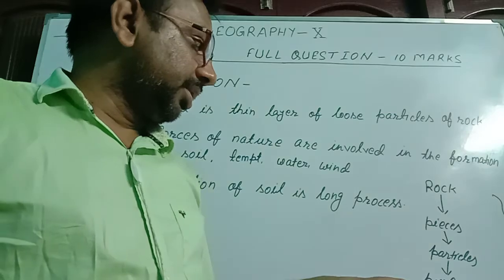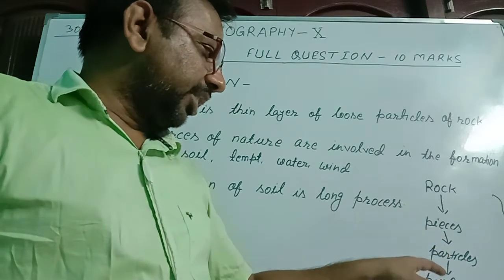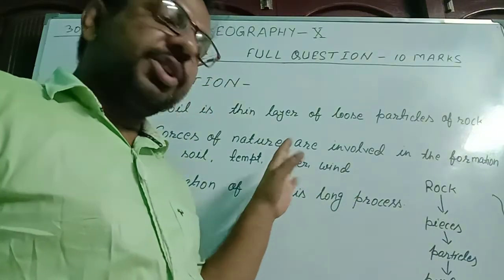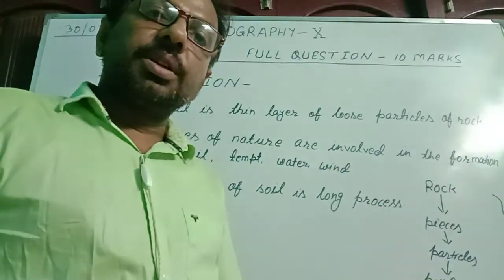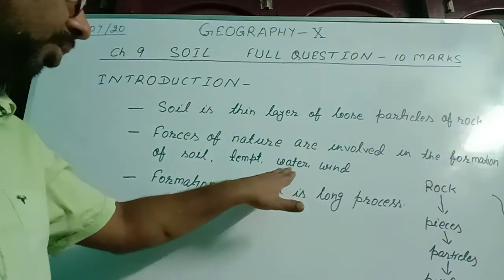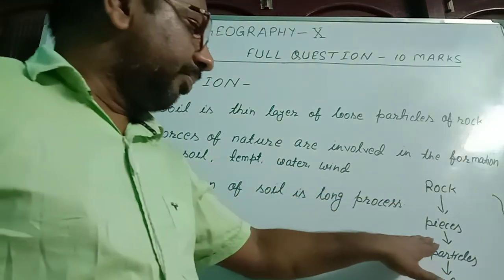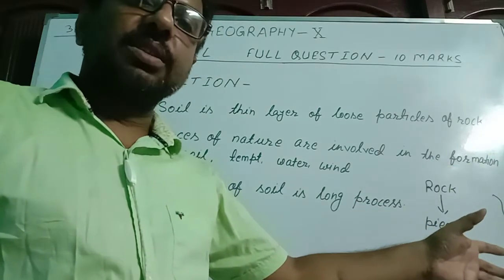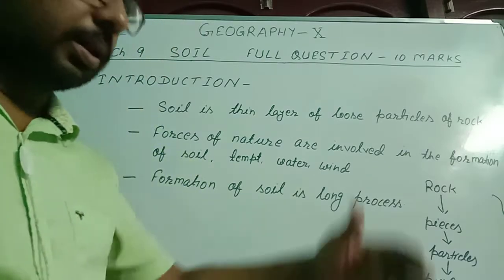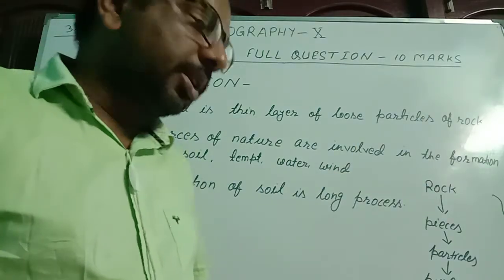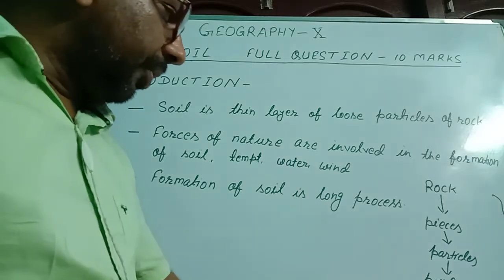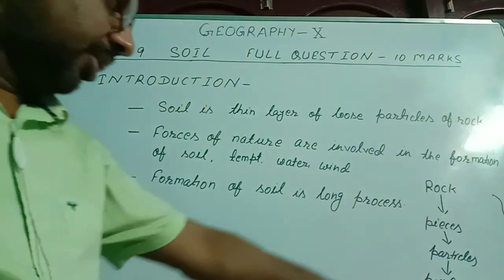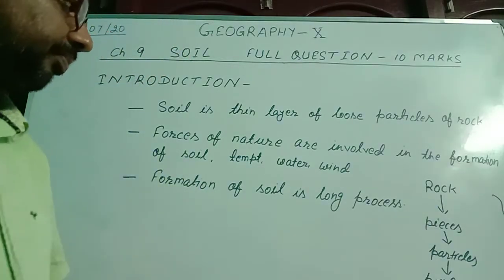During transportation, these big pieces are changed into particles, and when the motion or speed of water reduces, it means that water has no more capacity to carry the particles, then these particles are deposited on the banks of rivers or on the oceanic coastal region, and further due to the effect of wind and temperature, those particles are changed into soil, powdery substances.